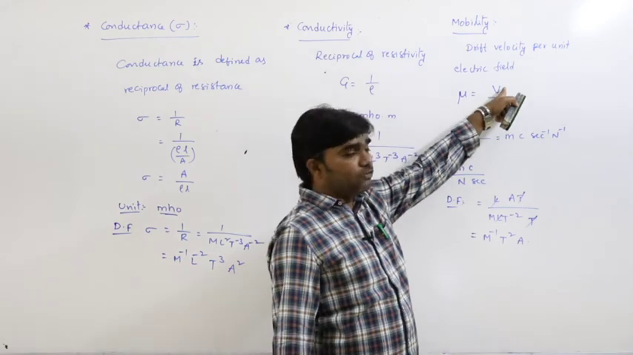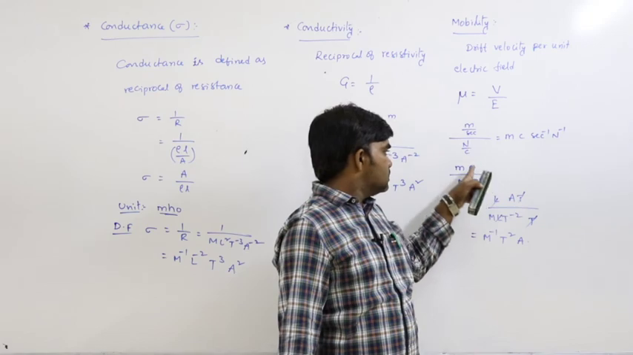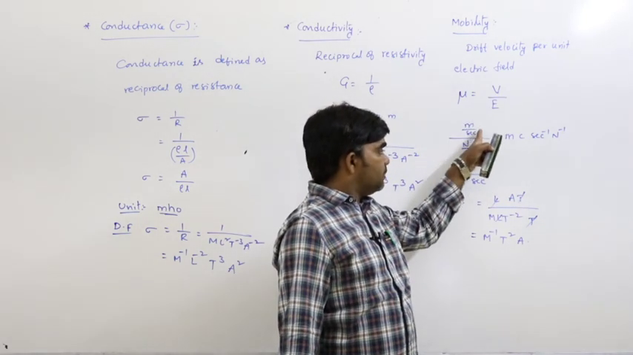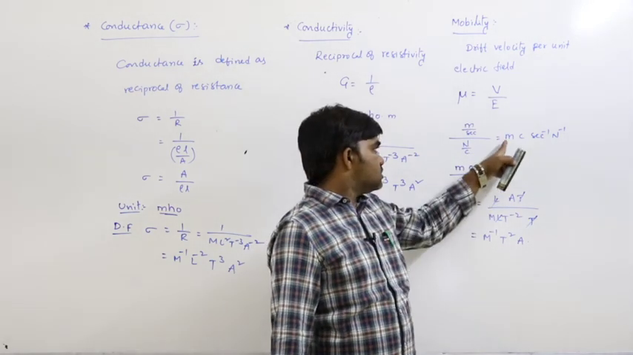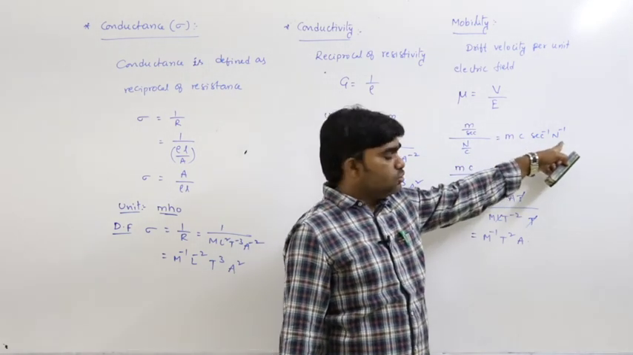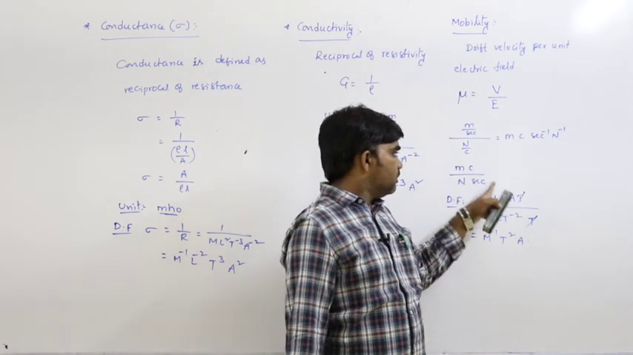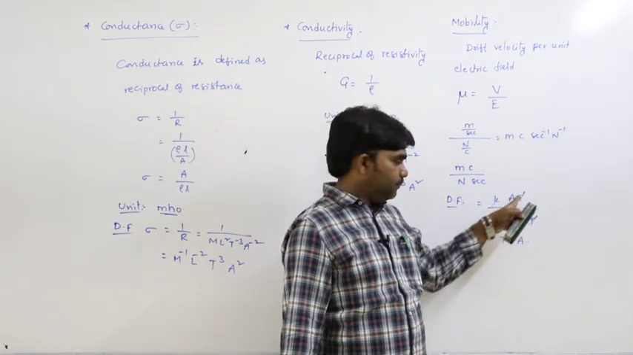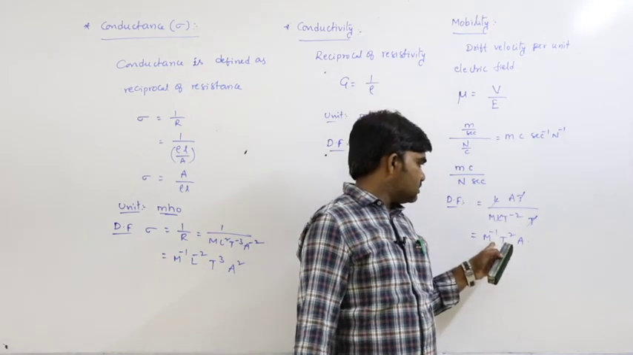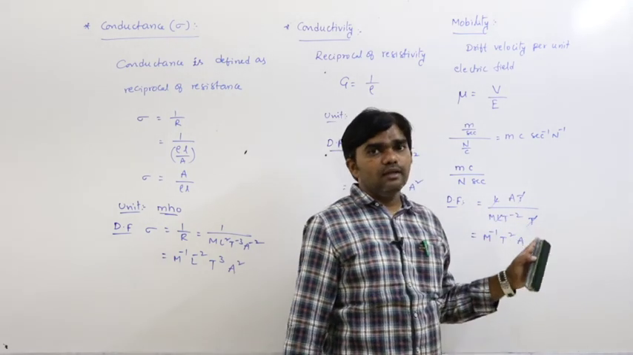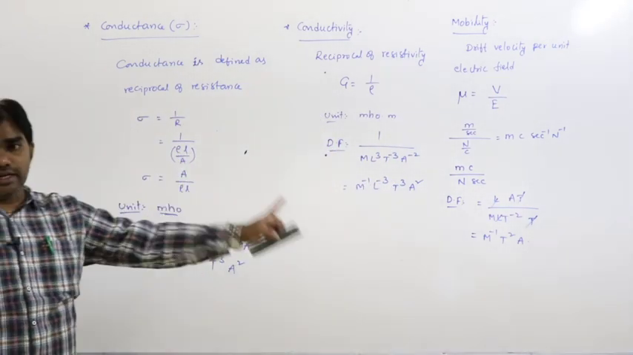So the amount of drift velocity produced per unit electric field is called mobility. Velocity has the unit meter per second, and Newton per coulomb is the intensity of the electric field. Based on that, we get meter coulomb second inverse Newton inverse. Writing the dimensional formula, meter is L, coulomb is ampere time, and Newton is M L T power minus 2. On solving, we get M power minus 1 T square A. This is the dimensional formula of mobility, and this covers conductance, conductivity and mobility.